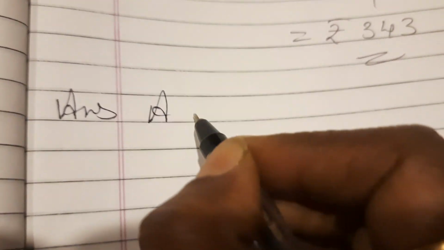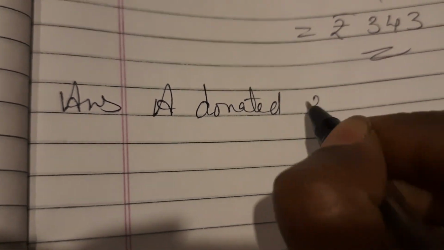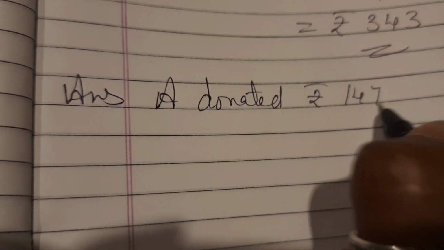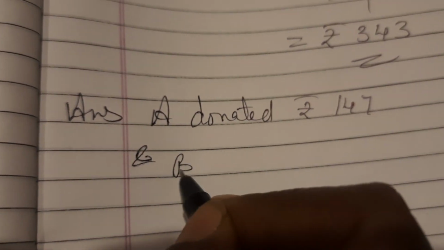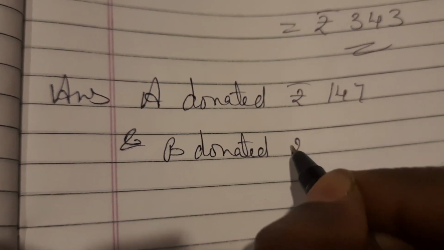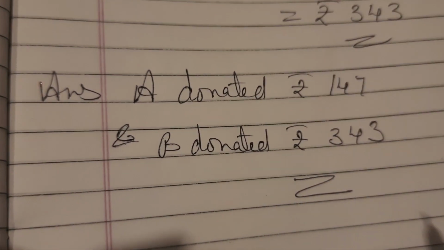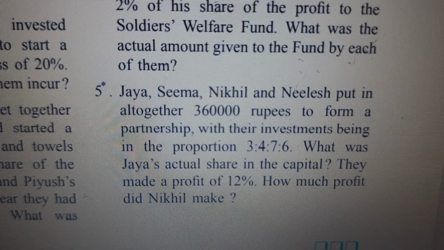So final answer, children. A donated rupees 147 and B donated rupees 343. Wasn't that easy, children?